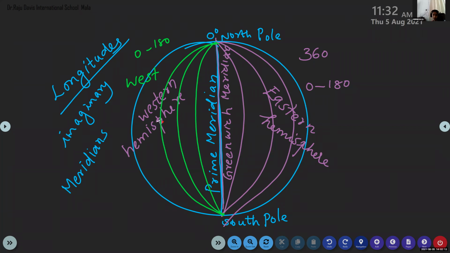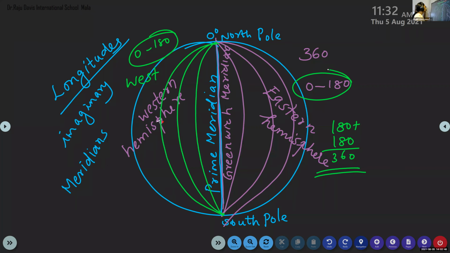So, dear children, 180 plus 180, what is the answer? 360. So how many lines of longitudes are there? 360. And in that, 0 to 180 lie in the eastern hemisphere, and 0 to 180 lie in the western hemisphere.